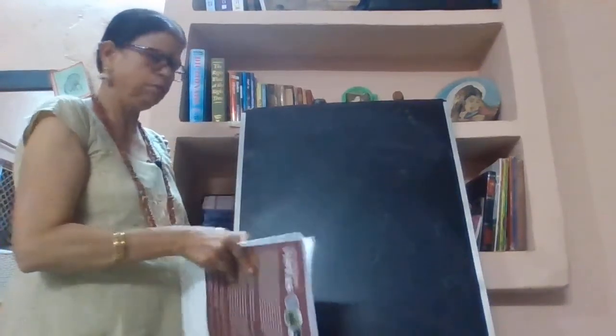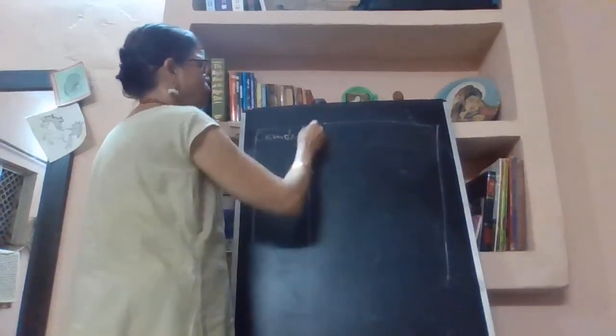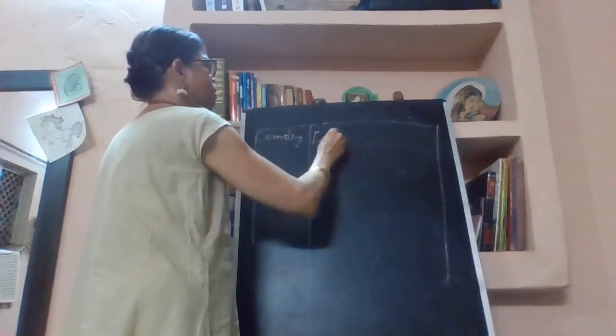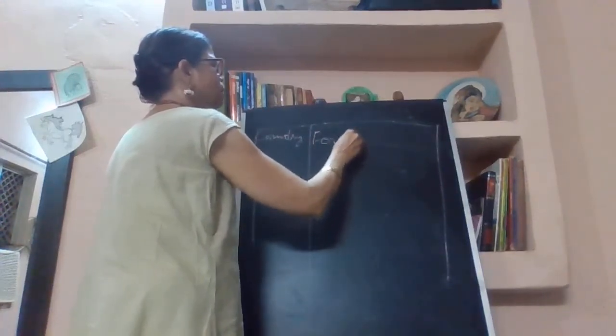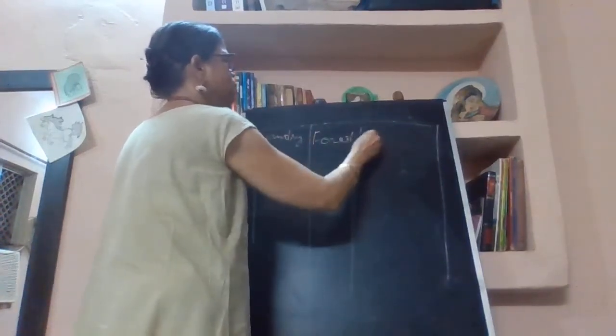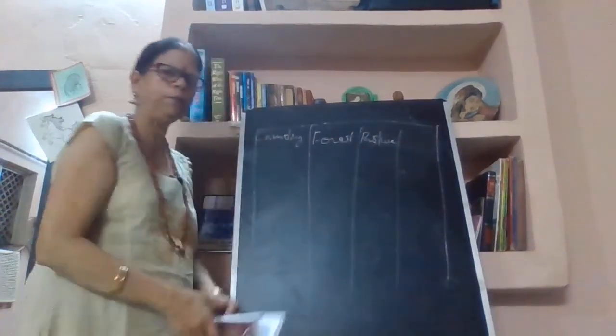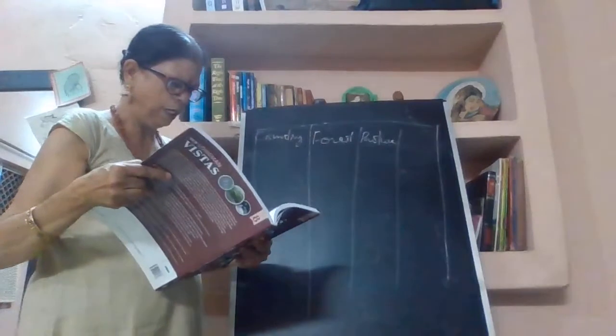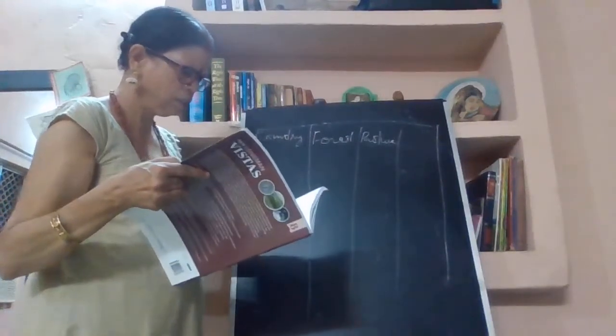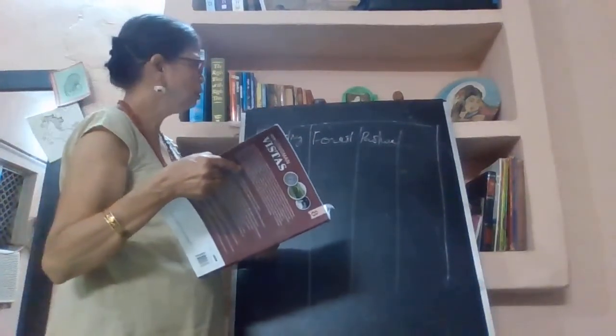So if we are making that table here, you can make it like this: country, just as given in your book, and then forest, pasture. Pasture means चरागाह, जहाँ पर जानवरों को चराते हैं, and forest and cropland.